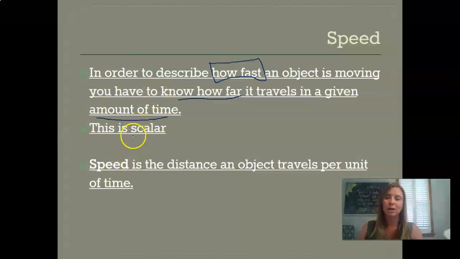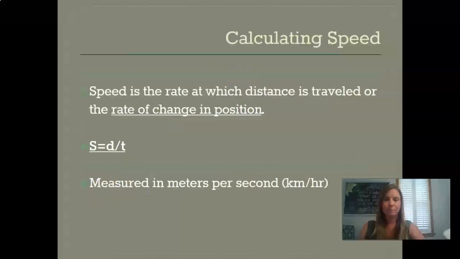And when we do that, that is once again our scalar. We are going to give it a magnitude or a numeric value. So if you want to think even back to qualitative and quantitative, this is a quantitative value that we're going to be using to help describe how things move. So speed is the distance an object traveled per unit of time. So kind of a smaller definition than this one up here. So once again, we still have distance and we still have time.